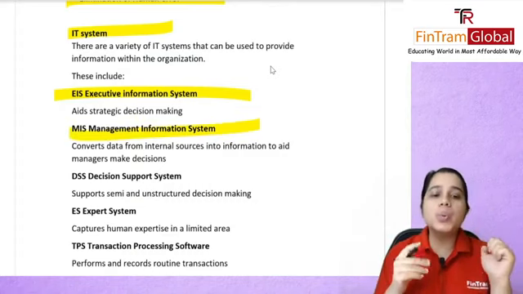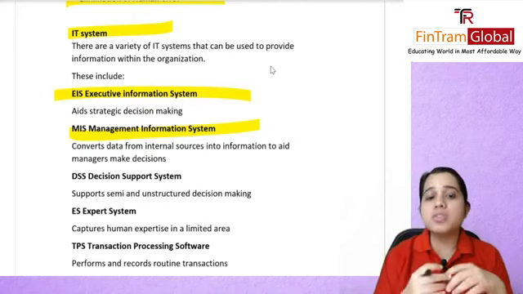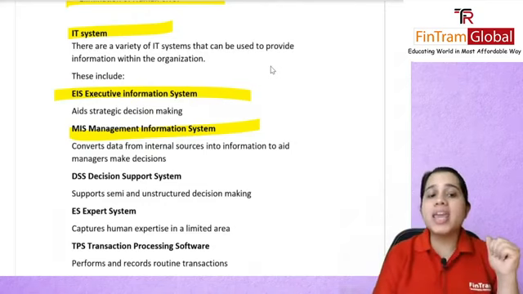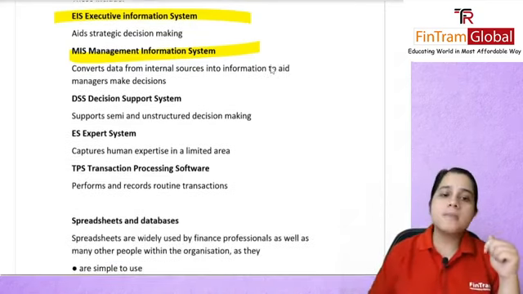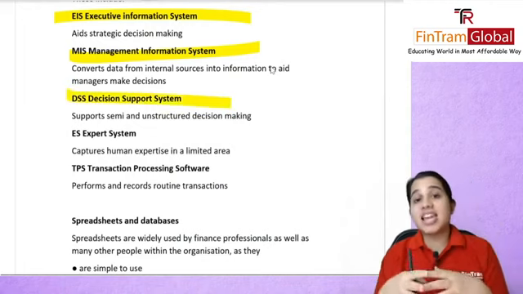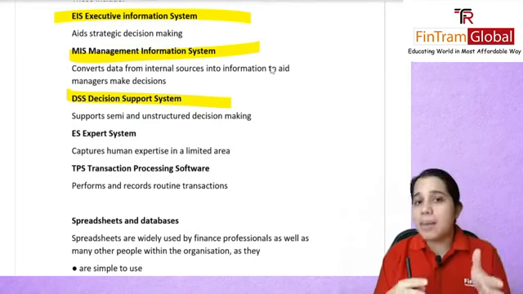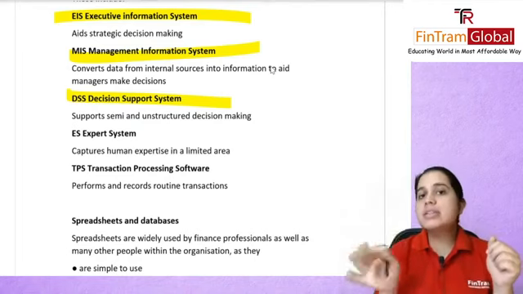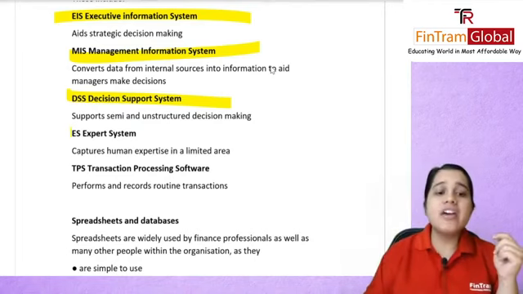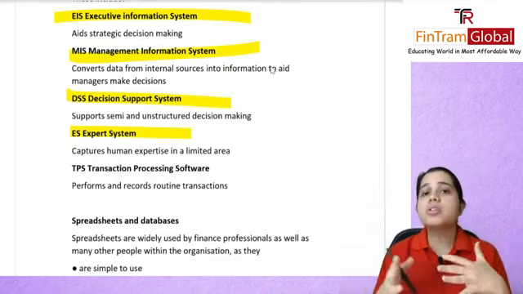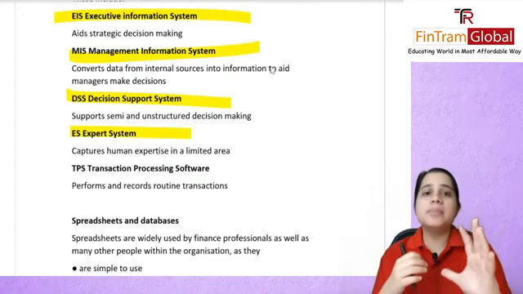They are going to be converting your data from internal sources into information to aid managers in making decisions. Then we have your DSS, that is your decision support system. They will support any sort of semi-structured or unstructured decision making. We have our expert system, which captures the human expertise in any particular area.